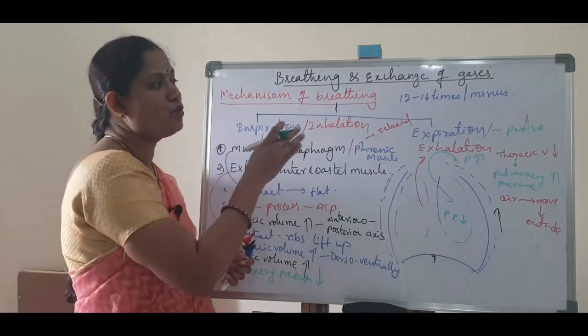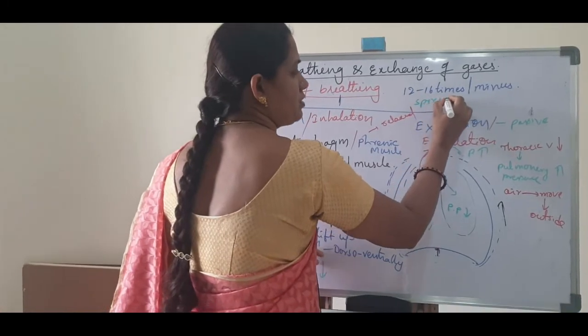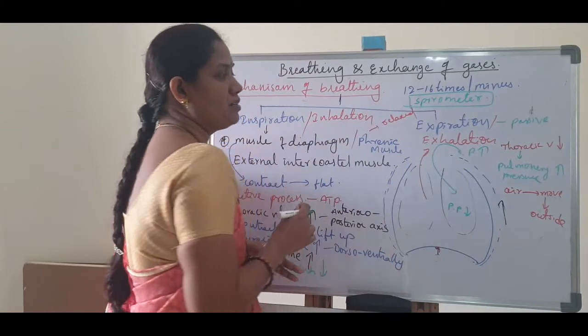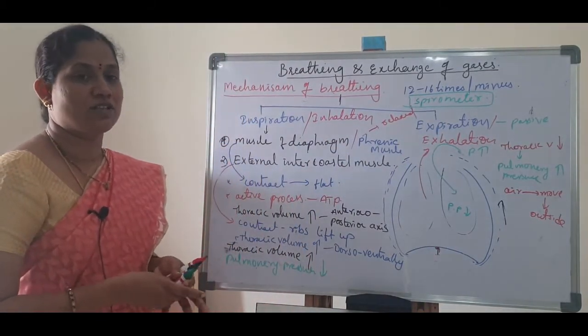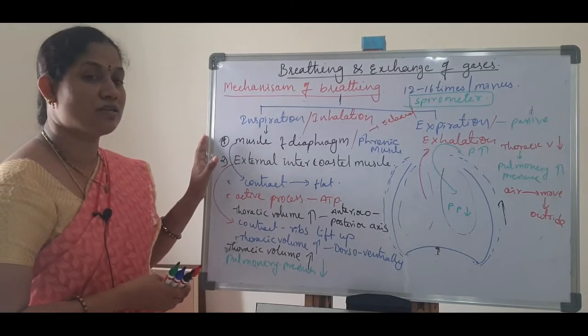Next, these breathing movements can be measured or estimated by a spirometer. Okay, so this is about the mechanism of breathing.